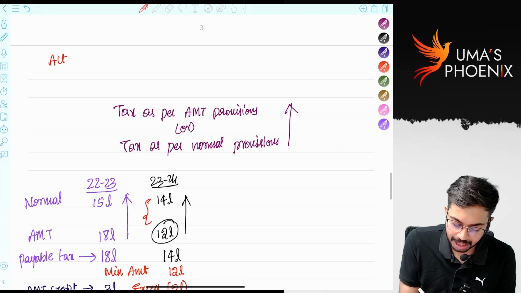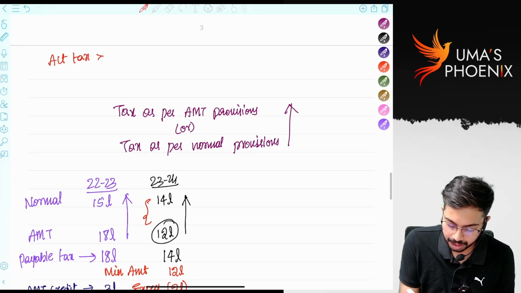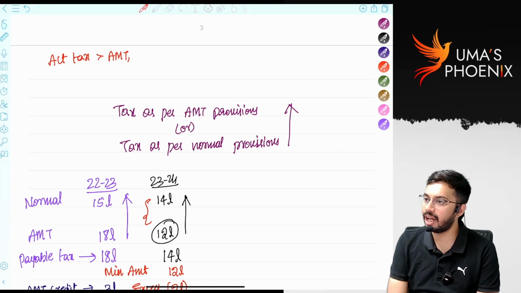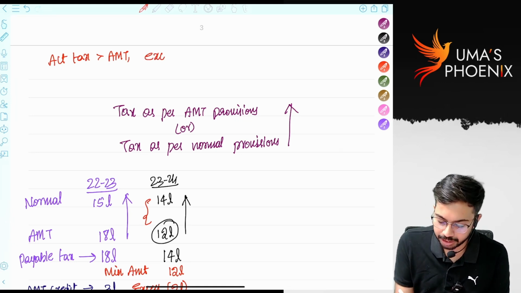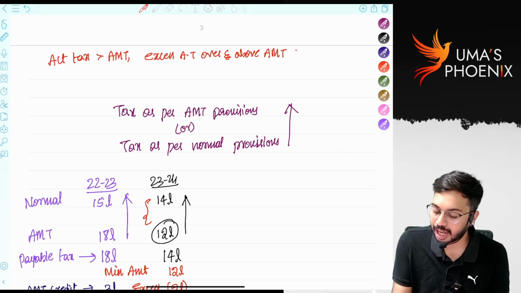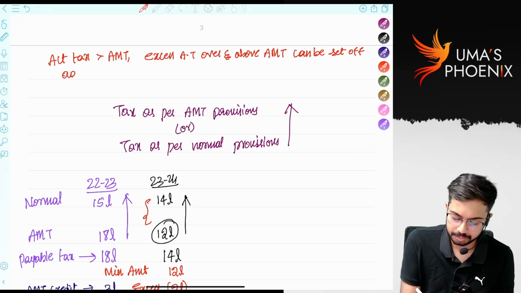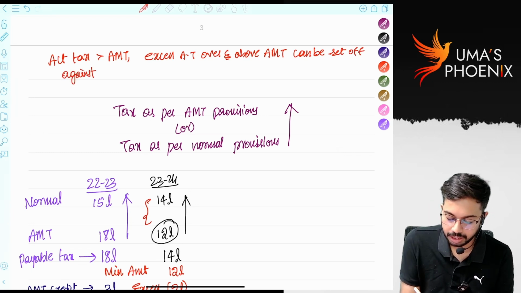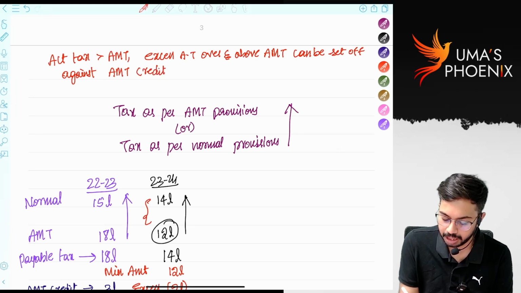If actual tax is greater than AMT, the excess actual tax over and above AMT can be set off against AMT credit, if available.